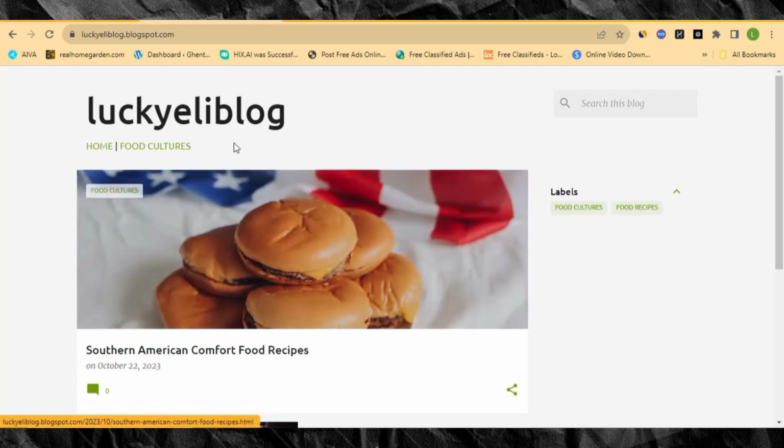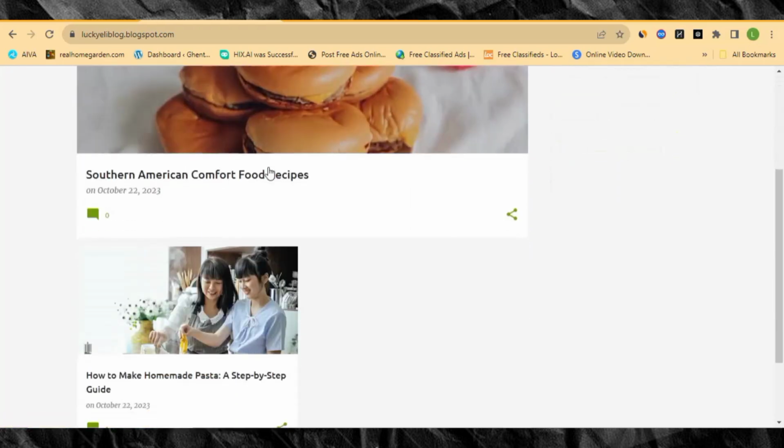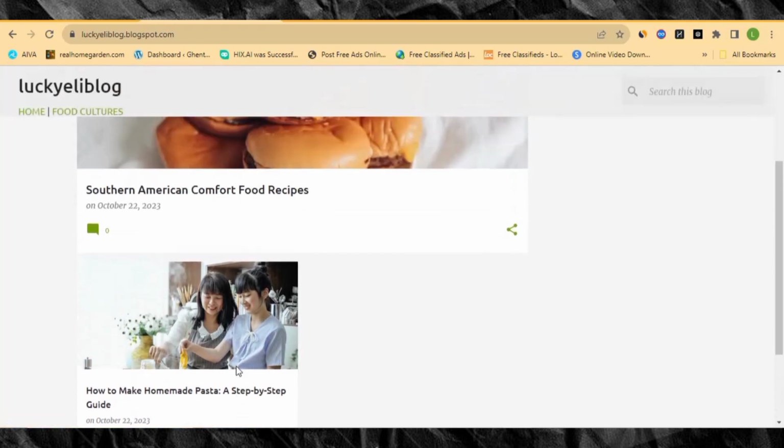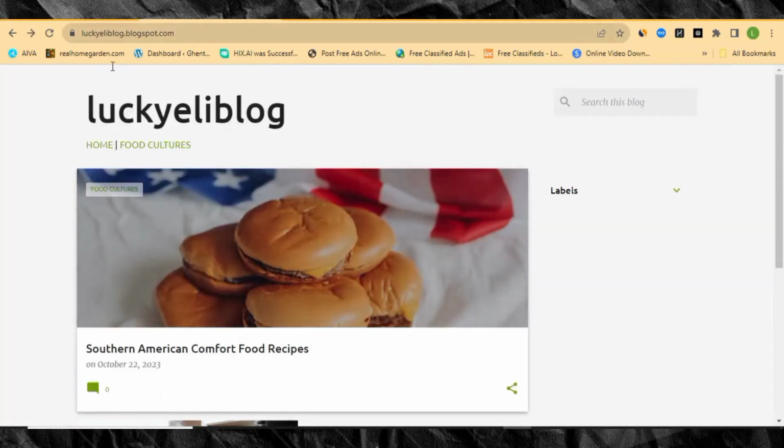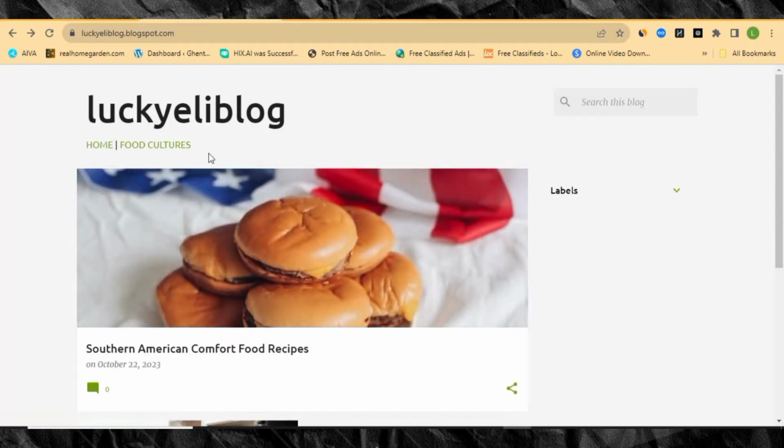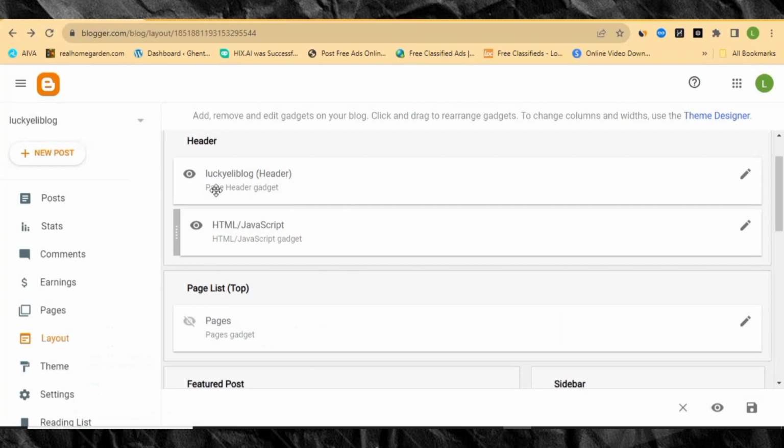You can also go ahead and add this label again, which is food recipe, in the same manner. All of them will be added over here. Okay, so now let's go ahead and add the last category over here, or the label over here. Then I will show you the rest of the features. Okay, so let's go back to the back end of our website here. Remember, this is the code.